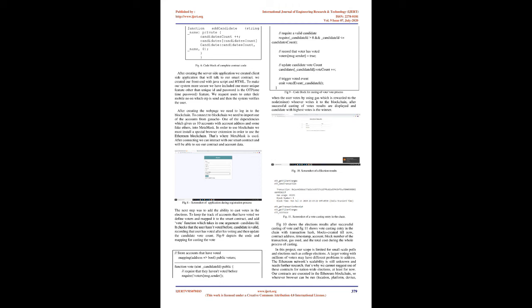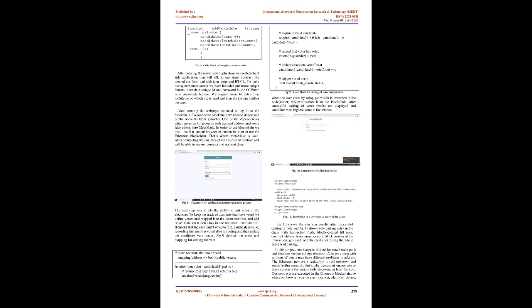The first step to build our application is installing all the dependencies and then writing our contract and deploying it to the blockchain successfully. To create the contract, declare the smart contract with the contract keyword, followed by the contract name. Next, we declare a state variable that will store the value of the candidate name. State variables allow us to write data to the blockchain. The constructor is called whenever we deploy the contract.